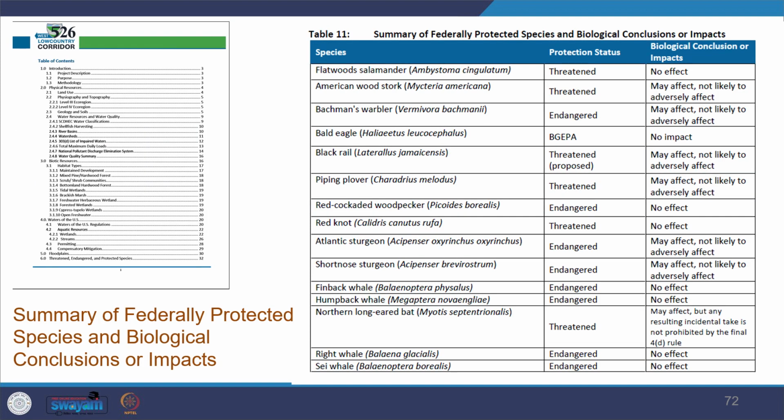Here you can see a snip taken from the same project. You can see the summary of the protected species, what the protection status is, and what kind of biological conclusions or impacts one is drawing. For this flatwoods salamander, you will have no effect. For the American wood stork, you may affect, but not likely to adversely affect. So on, that entire summary is prepared.